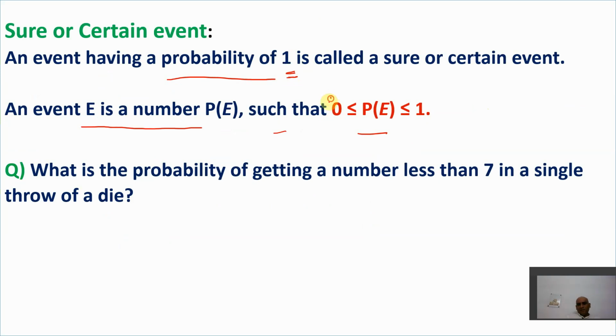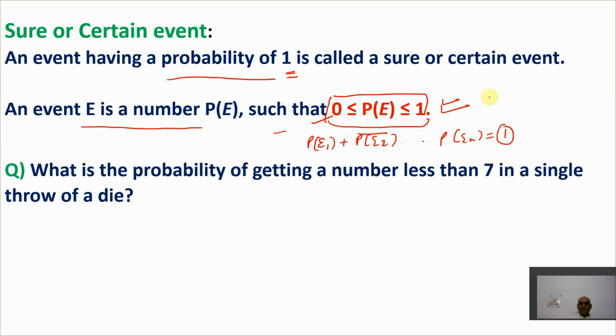A very important point here is that the probability of an event always lies between 0 and 1. Always. This is a very important point. It will lie between 0 and 1. It is going to help you a lot, so always remember this point. And one more point we have studied previously: the sum of probabilities of all the empirical outcomes is 1. So these two points are very important that we have discussed now.